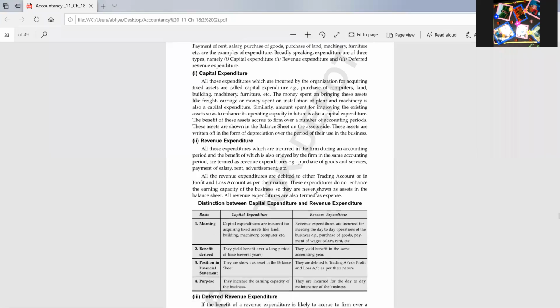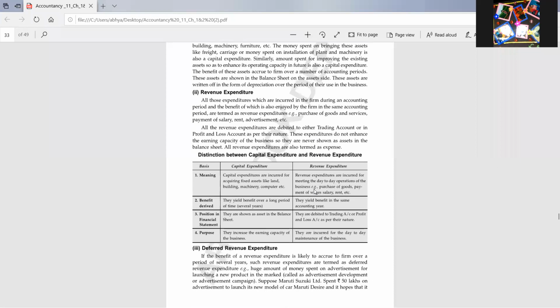Revenue expenditure is any expenditure incurred, amount spent or liability incurred, for making sales or buying goods. Any expenditure related to purchase or sale of goods, or to make the goods sellable, or we can say the day-to-day expenses of the business, is known as revenue expenditure. The basic difference between capital expenditure and revenue expenditure is that revenue expenditure we do on a regular, day-to-day basis, and capital expenditure we do once in a while, like after 10 years or after 5 years, not on a regular basis.